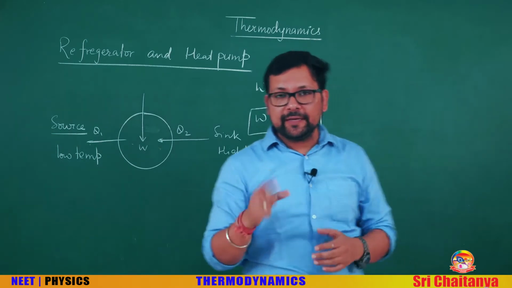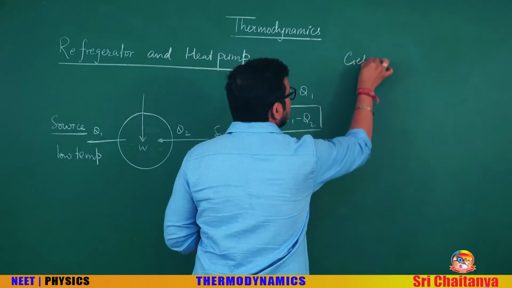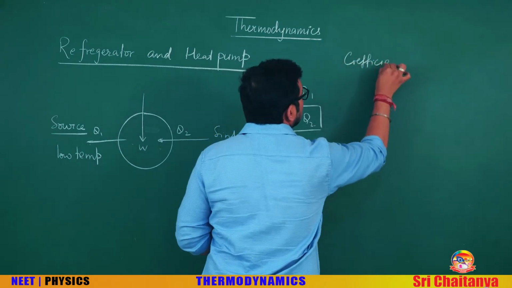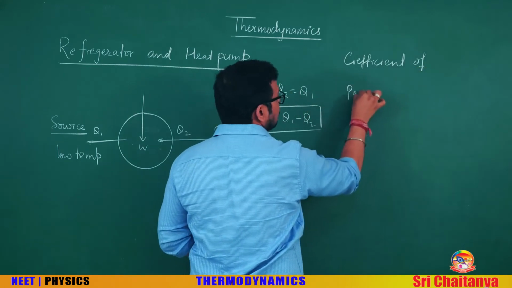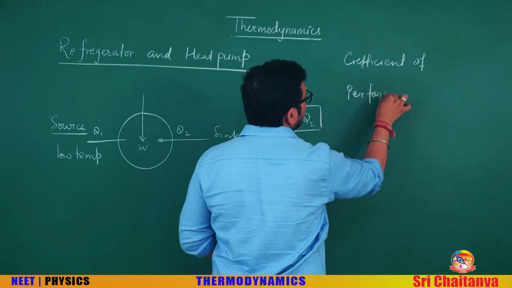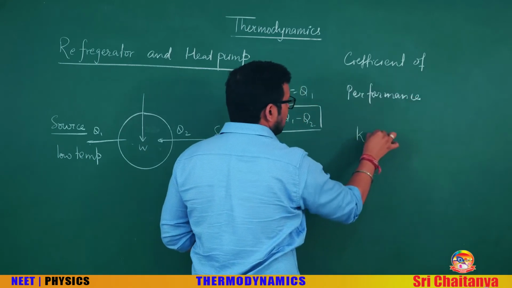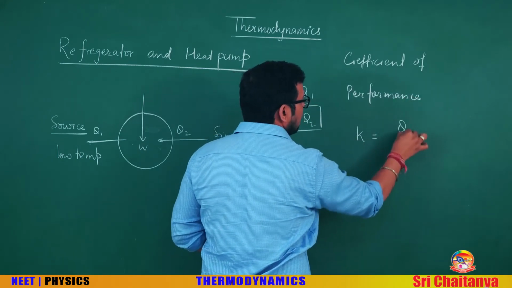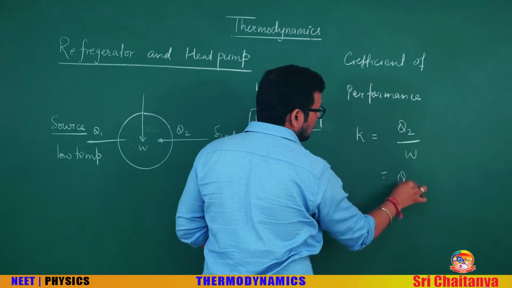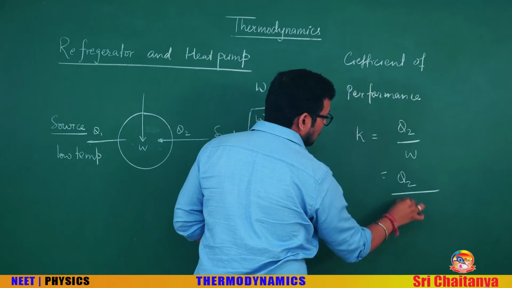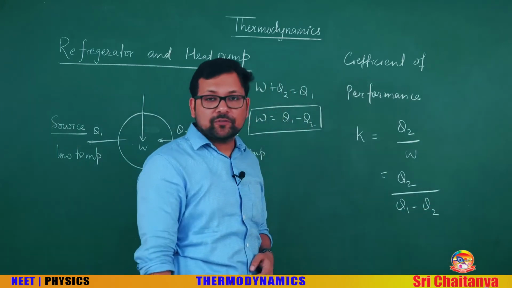Okay. Now for the heat engine, we define the coefficient of performance, K, and that is heat supplied upon work done, or Q2 upon Q1 minus Q2. This is the coefficient of performance.